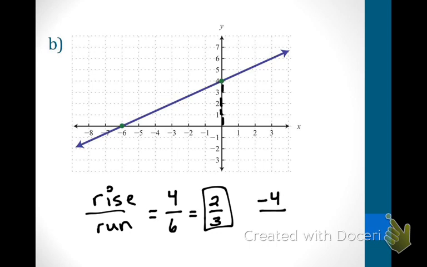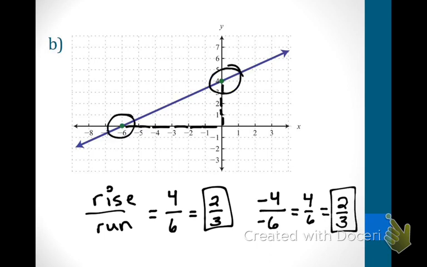And then I'm going left. 1, 2, 3, 4, 5, 6. If I'm going left, is that the negative direction or a positive direction? Negative direction. So I've got negative 4 over negative 6. When I'm dividing by 2 negative numbers, my answer becomes what? Positive. So then my answer would still be 4/6, and when I reduce it, it would then be 2/3. So no matter what, whether you start with this point up here or you start with this point down there, you're going to come up with the same answer either way.